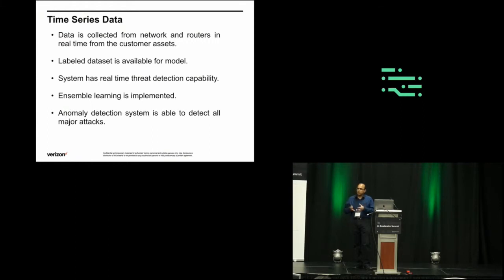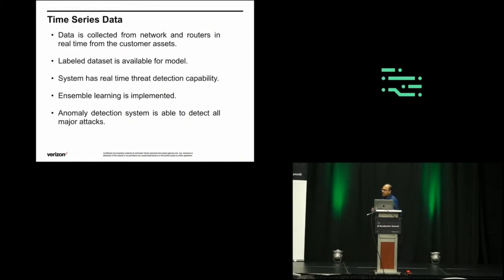The customer comes to us, we have the contract in place, and they give us permission to collect the data from their assets. It's not that Verizon collects it without consent. With all the proper data agreements in place, we start monitoring the network and the router for that customer and those assets.